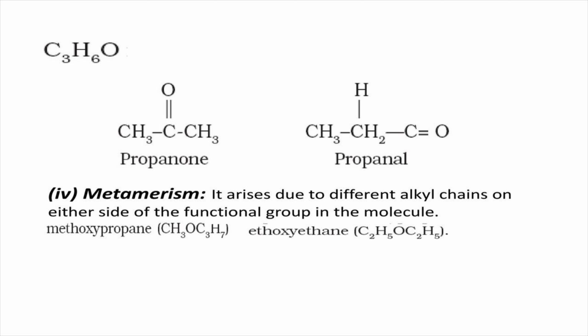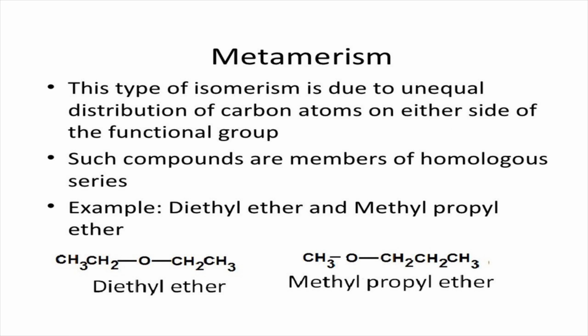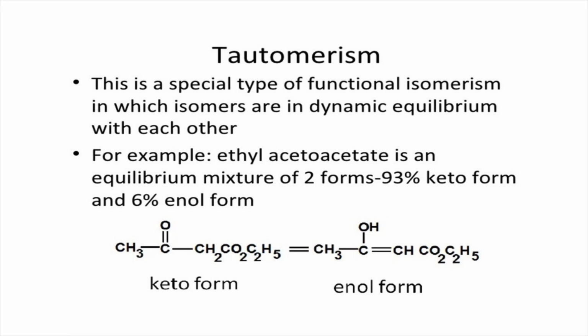The next one is metamerism. It arises due to different alkyl chains on either side of the functional group in the molecule. This type of isomerism is due to unequal distribution of carbon atoms on either side of the functional group. Such compounds are members of a homologous series. For example, diethyl ether and methyl n-propyl ether are metamers with molecular formula C4H10O. Another example is that 3-pentanone and 2-pentanone are metamers with molecular formula C5H10O.